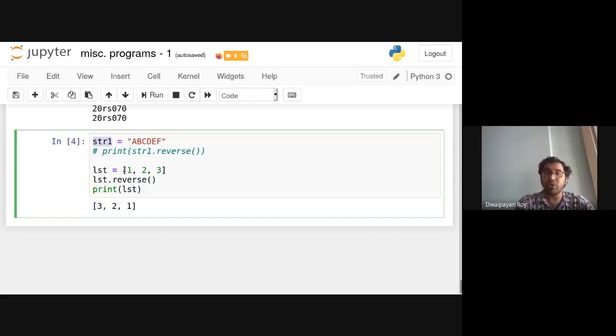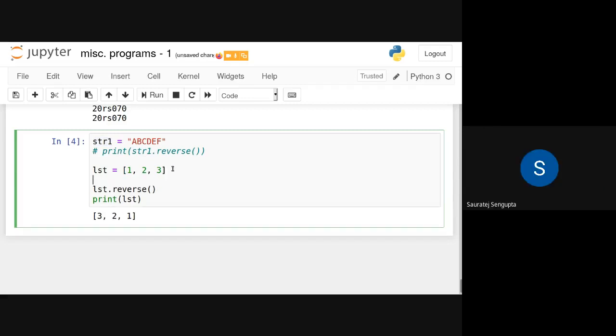So this is the invoking list that was 1, 2, 3. And on calling the reverse function using this initial list, it is actually reversing the whole list. So it is just reversing the order, not the elements of the list.